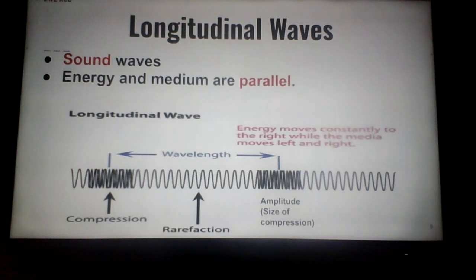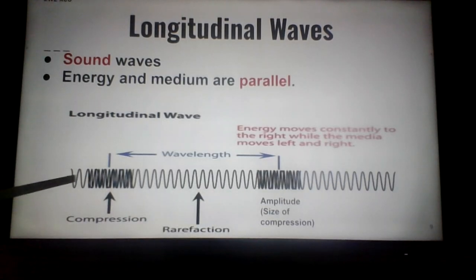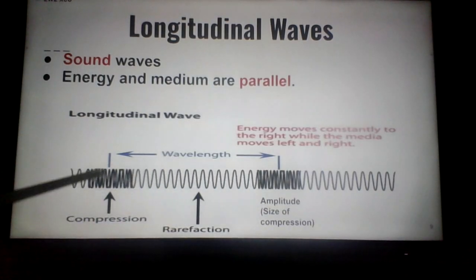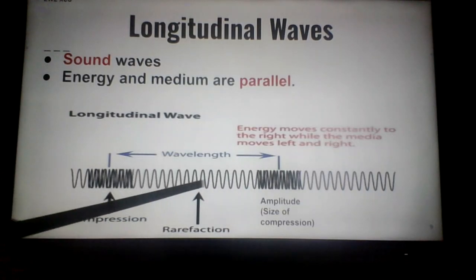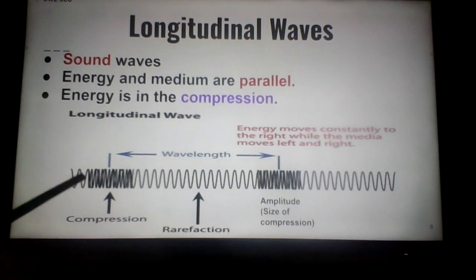Sound waves have the energy and the medium that are parallel to each other. So as the energy moves across the screen left to right, we get this, I showed you a moment ago, the squeezing, where we get the molecules actually moving in both directions, but parallel. It could be the same direction, could be opposite, actually a combination of both, but still horizontally across the screen as the energy moves horizontally. The energy is contained in the compression, just like the energy of the transverse wave is contained in the crest. If I go up and down, then the crest at the top contains the energy. In the longitudinal wave, the energy is in the compression.